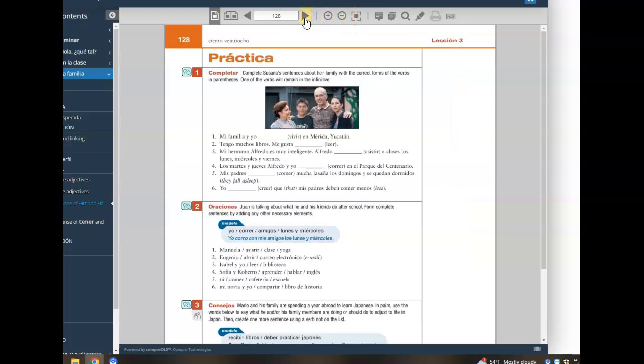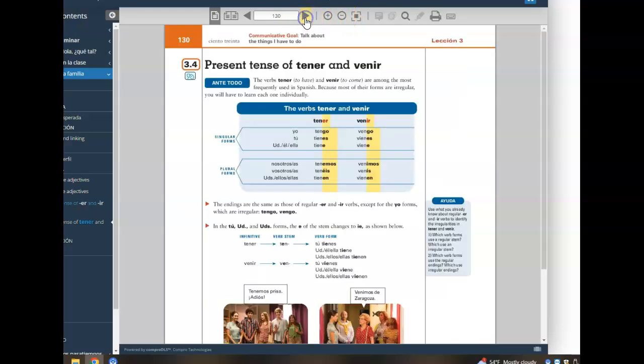4th and final game is going to use the verbs venir and tener. Okay, and how those conjugate irregularly. We deem them irregular because the yo form conjugation changes from just an O ending to GO. There are other verbs that follow this irregular pattern. What also makes tener and venir irregular is that there's what we call a stem change, that there's some sort of spelling modification in the conjugation, in the stem itself. And for the verbs tener and venir, they share the same stem change.